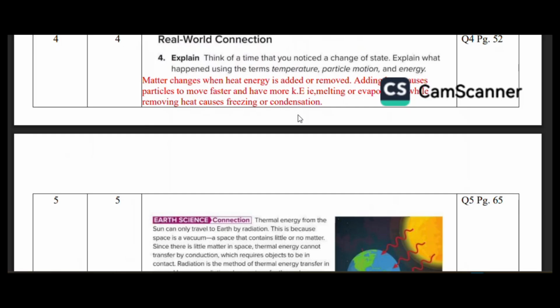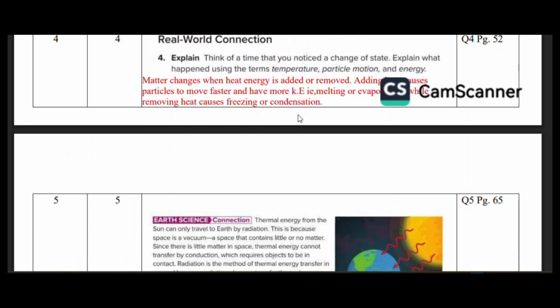Think of a time that you noticed a change of state. Explain what happened using the terms temperature, particle motion, and energy. So you see here the energy when you heat. Suppose you take a solid. Let's take the example of ice, water, and water vapor. So let's take ice.